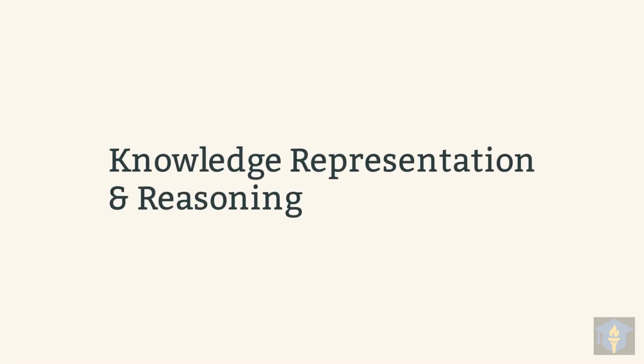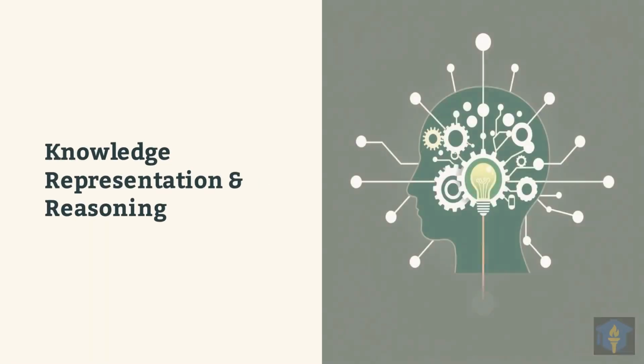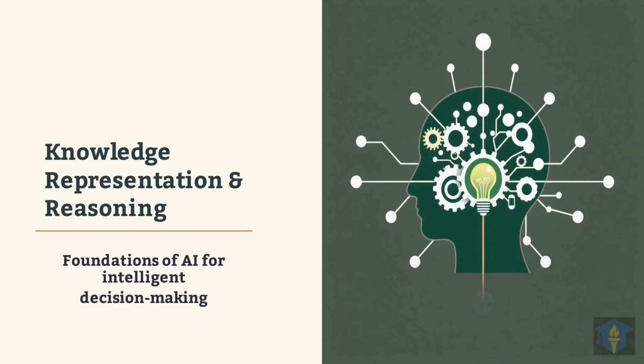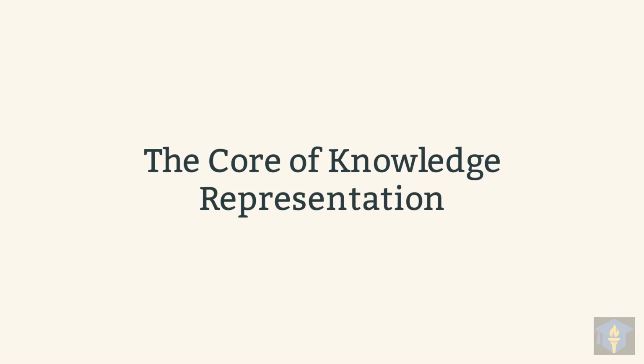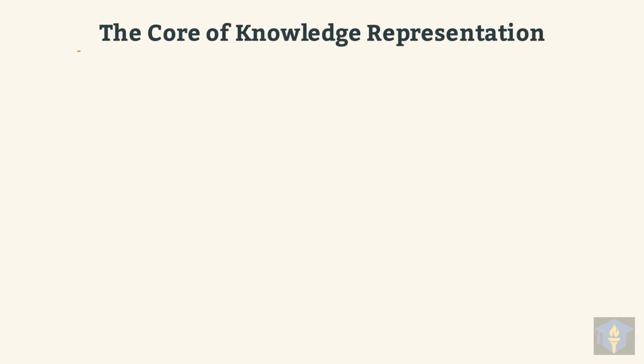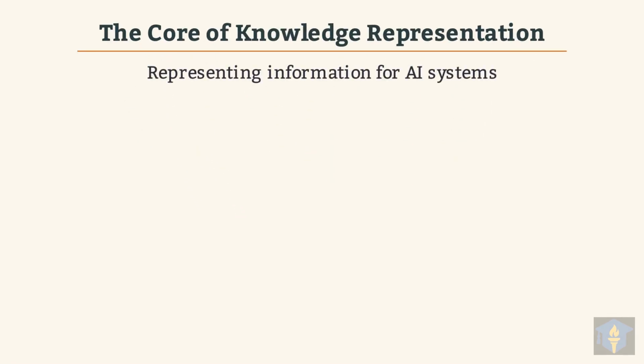Let's begin our journey into knowledge representation and reasoning, a foundational pillar of artificial intelligence. These concepts are crucial foundations for building AI systems capable of intelligent decision-making. Now, let's delve into the very core of knowledge representation and understand its fundamental principles. This involves how we effectively represent information so AI systems can process and utilize it.